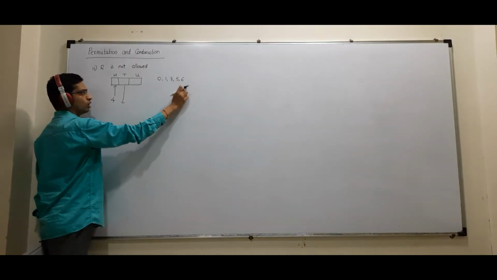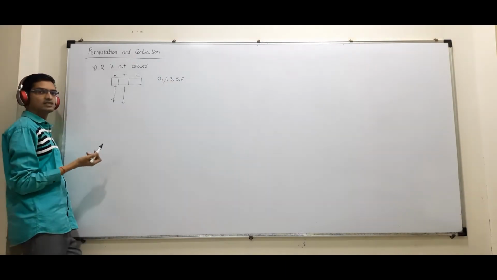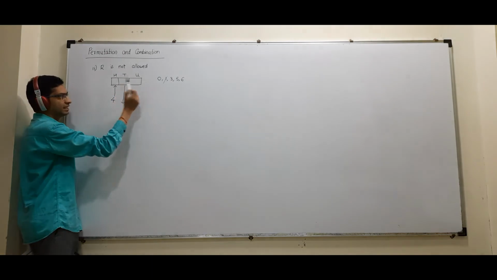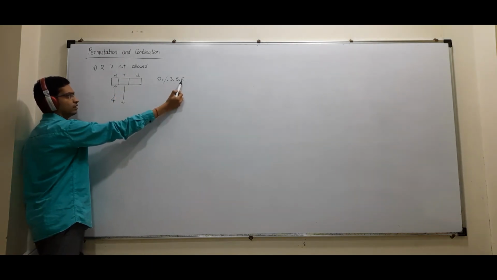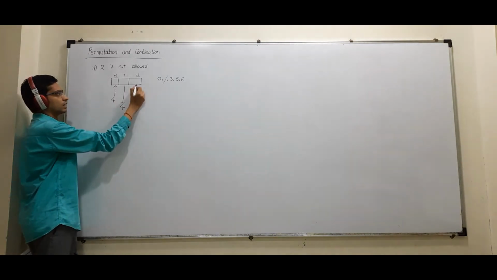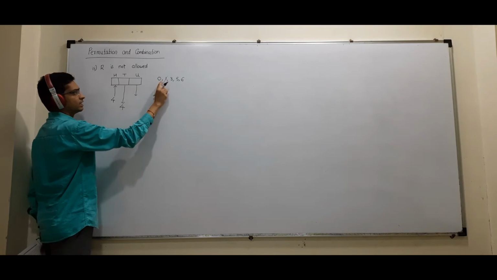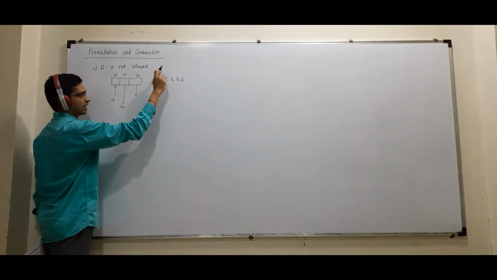So assume that out of these 4, one of them might be filled. Suppose I say 1 is filled. So for the tens place, how many choices are there? 1, 2, 3, 4. So the tens place can also be filled in 4 ways. Now the units place: out of these four, one number must have gone. So randomly I'll cut any one.